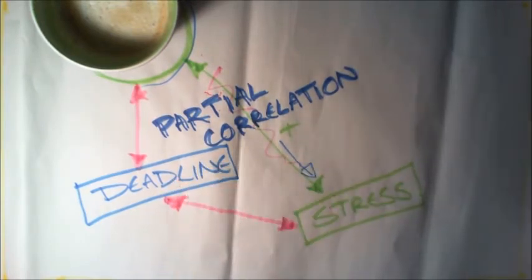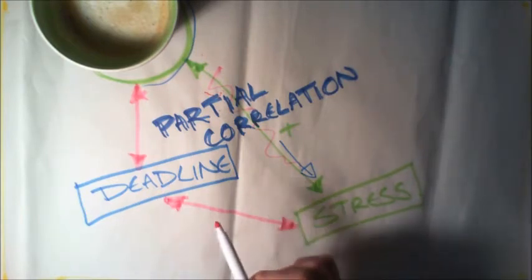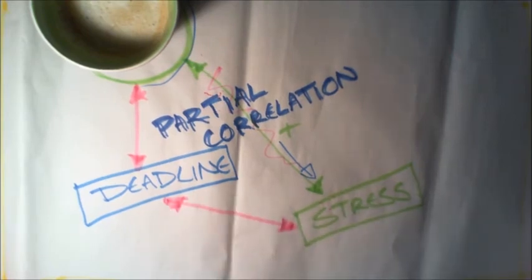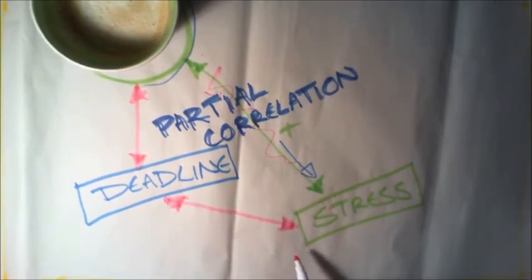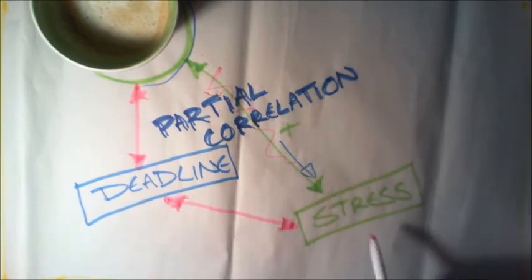Okay, so the reason I can make suggestions about the direction, and this is exactly the same when you write your paper, is not based on the correlation, but based on the theory. So you're going to have a theory about attitudes, and that gives you the directional evidence that you need to make your proposal. My theory for this is that the deadline is causing me to get more stressed and to drink more coffee. It's not the coffee that's causing the stress, certainly not the coffee that's causing the deadline, but the deadline is causing me to drink more coffee and to stress more.